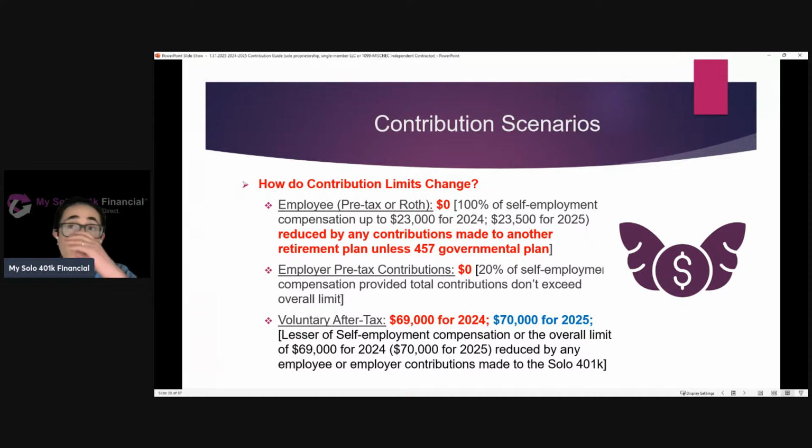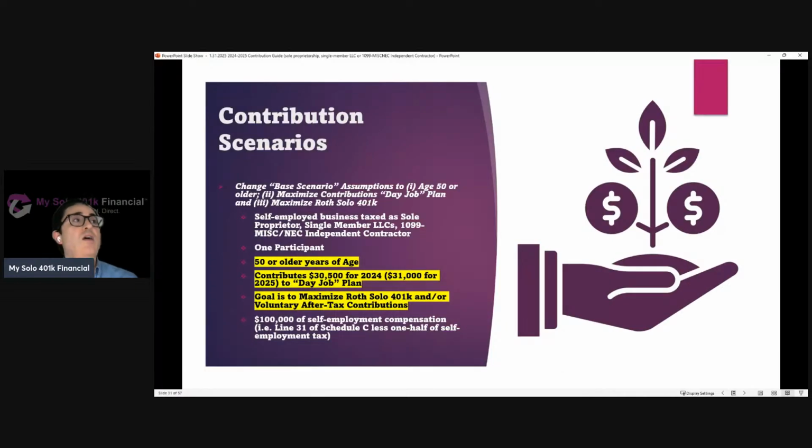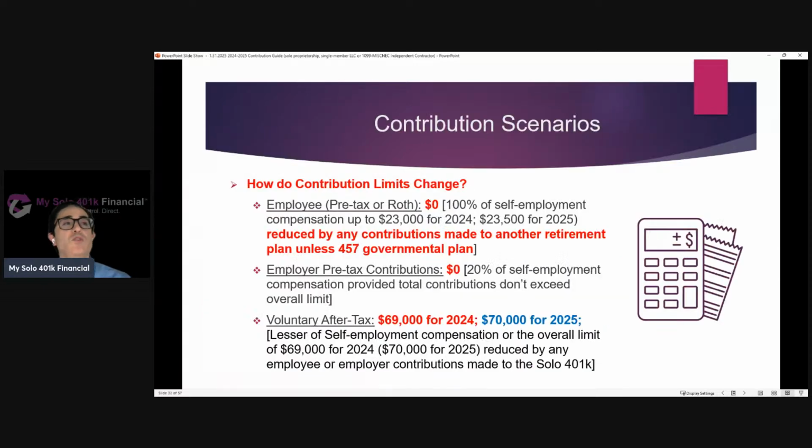For 2025, they'll contribute $70,000 as an after-tax and then move it to the Roth. So they'll end up with $70,000 in the Roth solo 401k for 2025. So now let's go back to the base. Now we're back to being 50 or older. They've maxed out contributions to their day job plan. Again, their goal is still just to make Roth and or after-tax contributions. So this is a great illustration that you end up in the same place. They can't make employee contributions. They're not interested in making employer contributions.